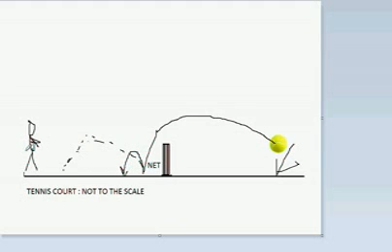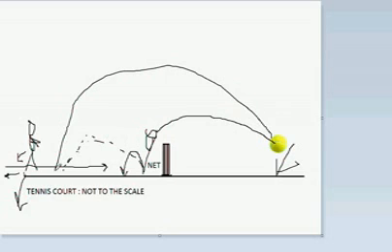If this player is like Rafael Nadal, who plays way behind the baseline, by the time he reaches here the ball will have already taken two bounces, so the point will be yours. So what you have to do is play a drop if the player is far behind the baseline. This end line is called the baseline. And if the player is near the net, then you have to play a lob shot.